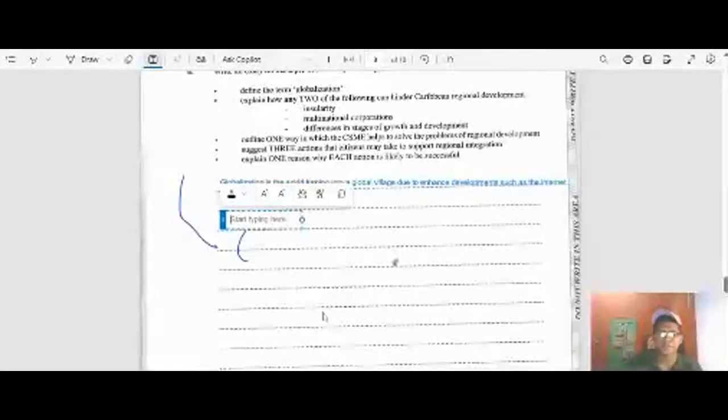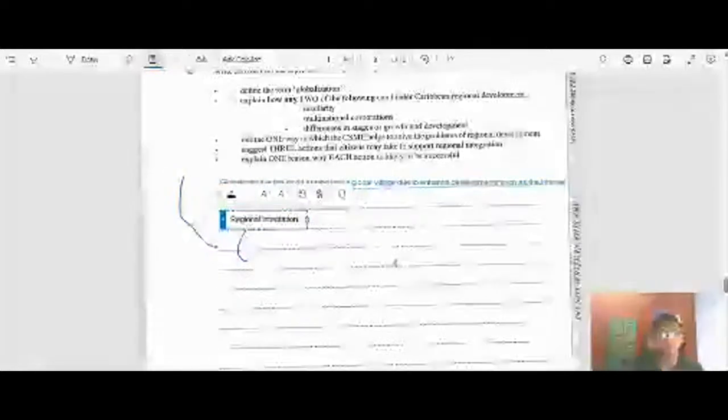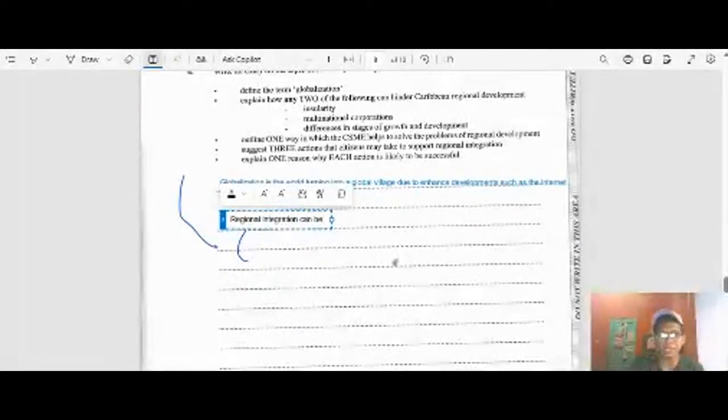So as I said before, regional integration can be interfered with by multinational companies due to the fact that it can hinder cooperation among Caribbean countries.